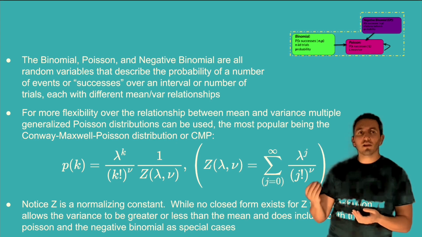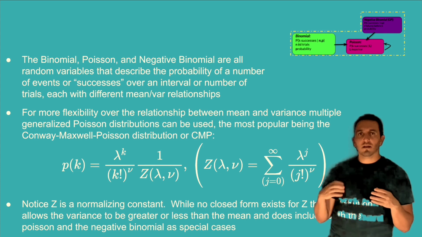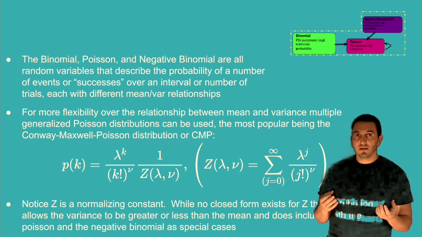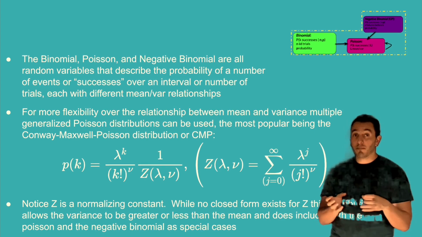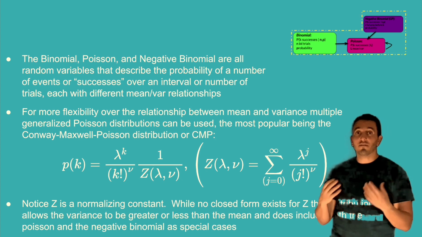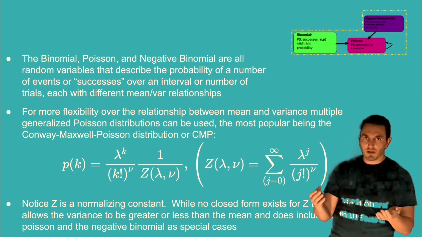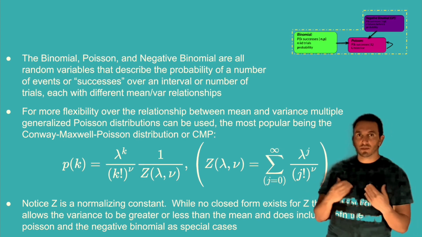Then we have this other parameter that we can change to change the amount of variance relative to the mean. That way we can start with a Poisson and get something that looks more like a binomial, which has deflationary variance, or something that looks more like a negative binomial. In fact, we can also show that the negative binomial is just a special case of the generalized Poisson distribution.